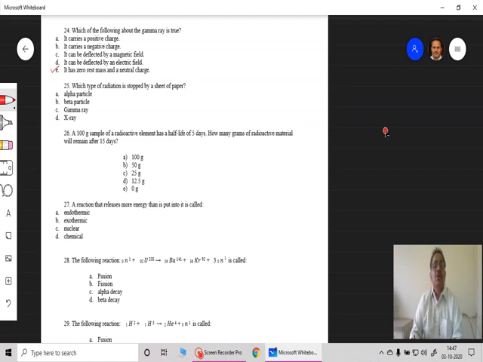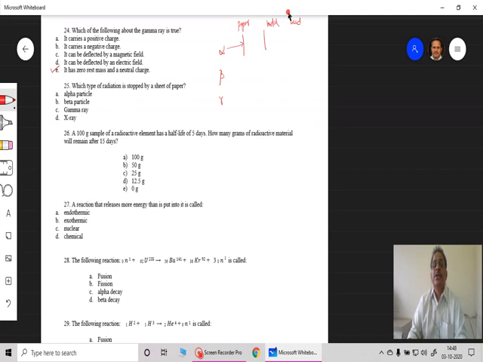Then question 25, which type of radiation is stopped by a sheet of paper? I think you might have gone for penetration power: alpha radiations, beta radiations, gamma radiations. Now if we have three pieces, so this is paper, then this is some metal, and if I have a lead block here, you will find that this very rarely can pass.